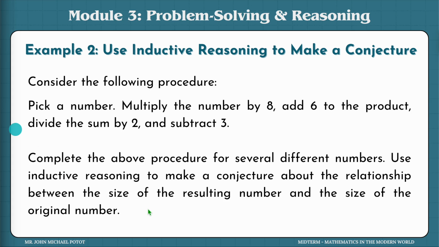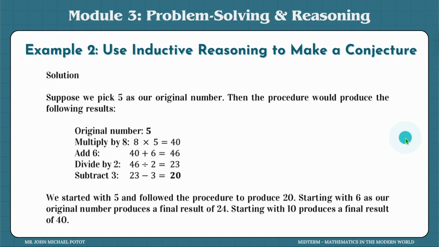Okay, so how do we solve this? How do we come up with a specific solution that could solve any kind of problem related to this? That is a conjecture. So we will see here the solution. So original number, let's say you choose 5. 8 times 5 is 40. And then 4 plus 6 is 46. Divided by 2, it's 23. Minus 3, it's 20.